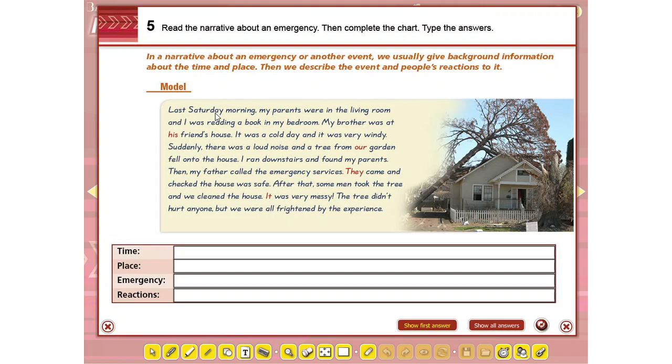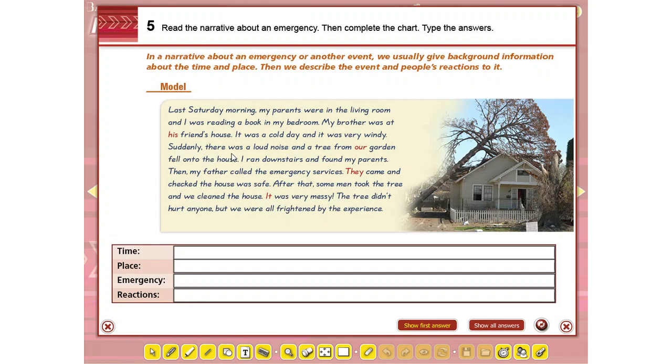Model. Last Saturday morning, my parents were in the living room and I was reading a book in my bedroom. Just have a look at this because here you have the past continuous because you are explaining what was happening at the moment that something happened. My brother was at his friend's house. It was a cold day and it was very windy. You can also talk about the weather. If it was cold, if it was hot, if it was rainy, etc.